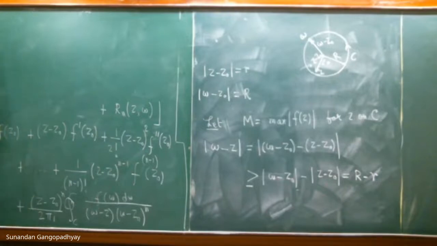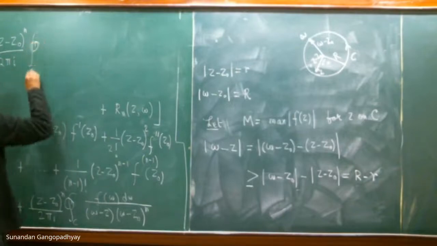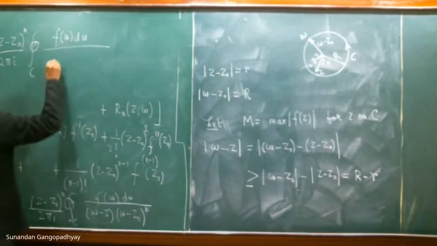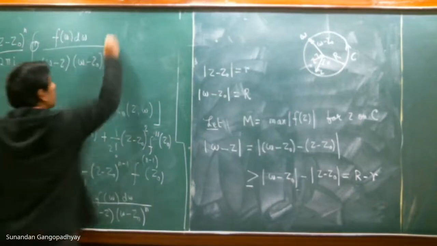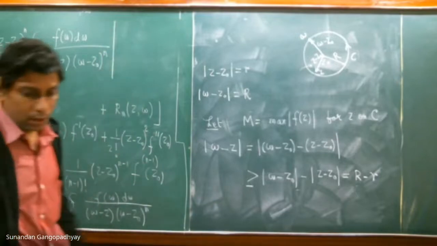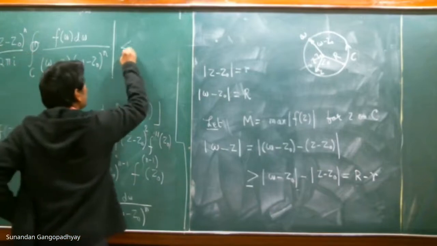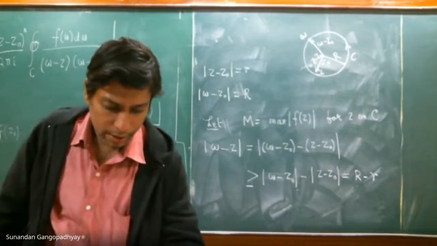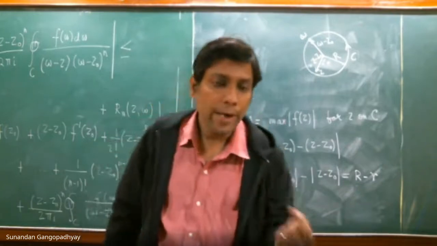So let us look at this term and take the modulus of it, the 1 over 2πi contour integral over C. If you take the modulus, you can immediately see that this will be less than or equal to, see, w are points on the contour, and we have assumed that capital M is the maximum value of the function for points which lie on the contour.